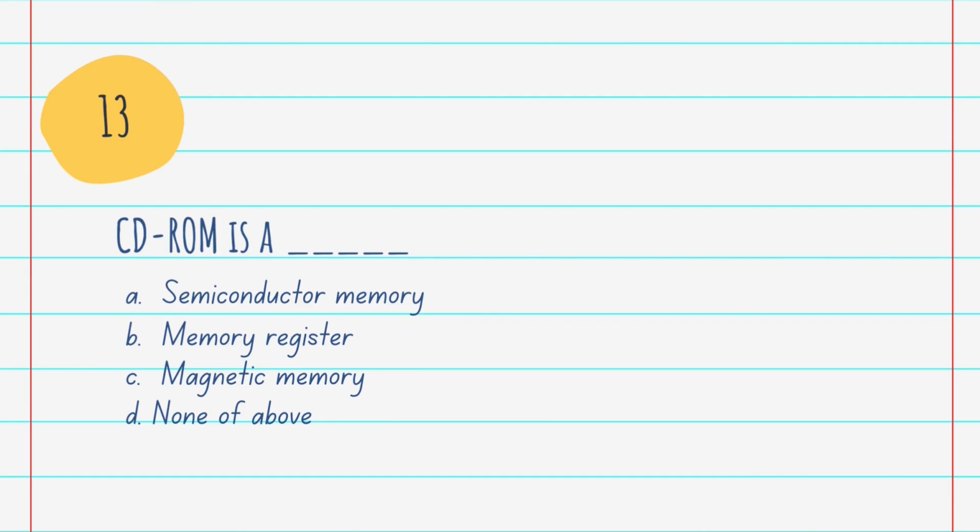Question number 13. CD-ROM is A. semiconductor memory, B. memory register, C. magnetic memory, D. none of the above. Answer is none of the above. CD-ROM stands for compact disc read-only memory. It is a kind of secondary memory, or we can say secondary storage. Other secondary storage devices include magnetic disc, magnetic tapes, etc. That's why none of the above is the correct option.